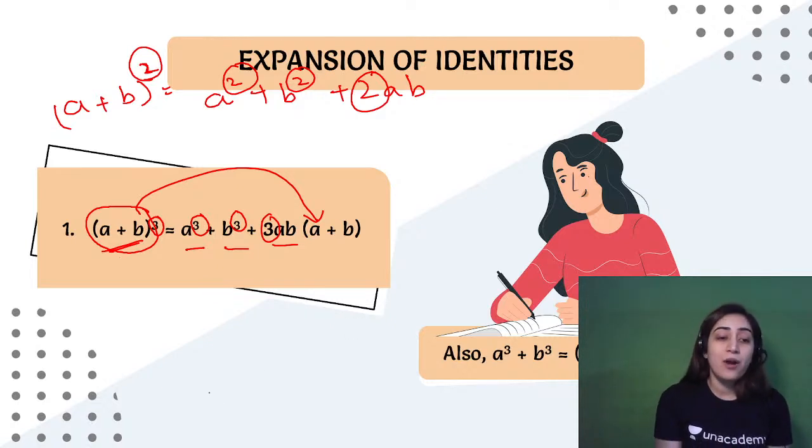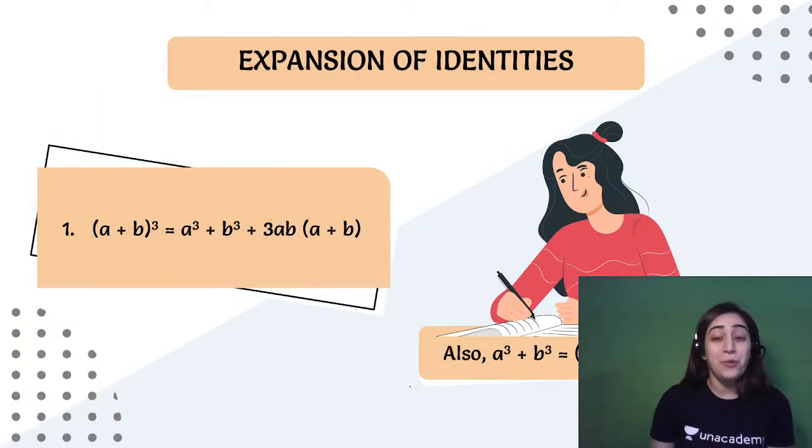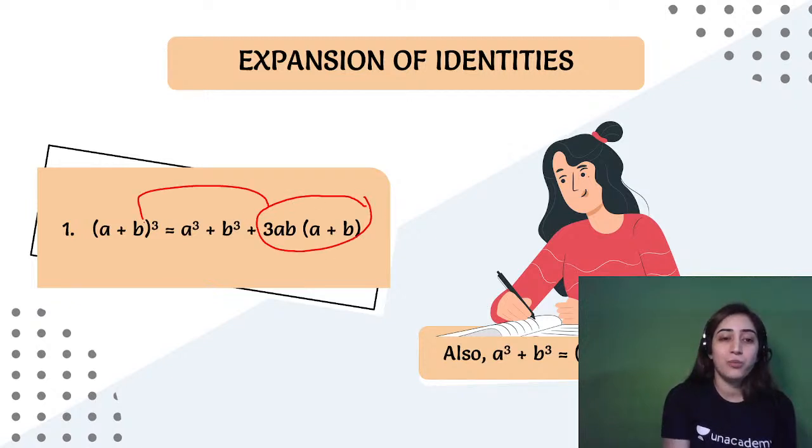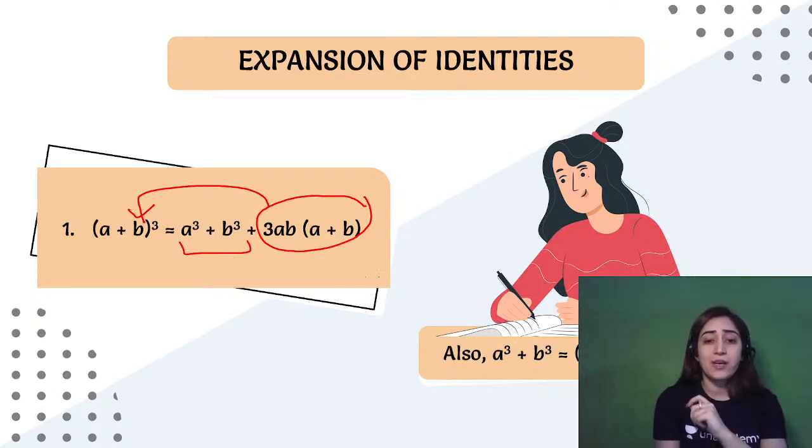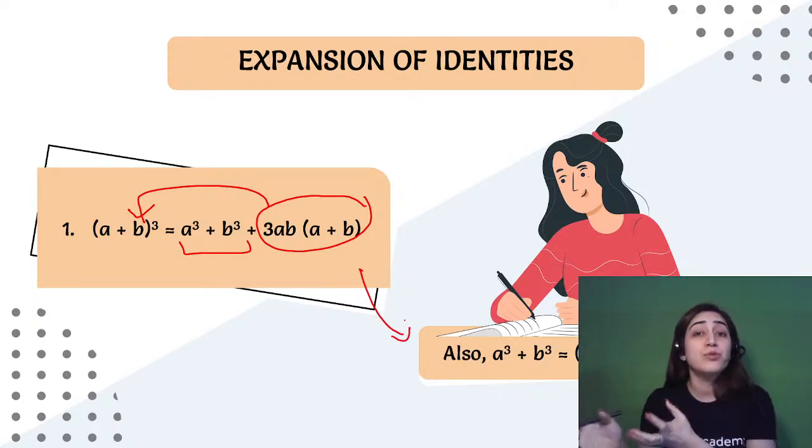All right. Now moving to the next identity, you don't have to learn it. With me, you don't have to. Why? Because what is happening is you're just taking this portion to the other side and finding the value of a cube plus b cube. So this is just one step that is adding on to this. So why do I have to learn another one?